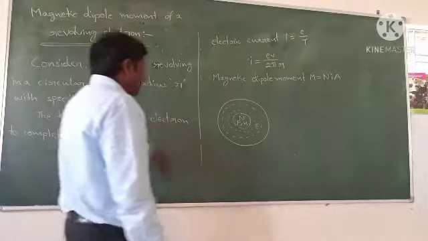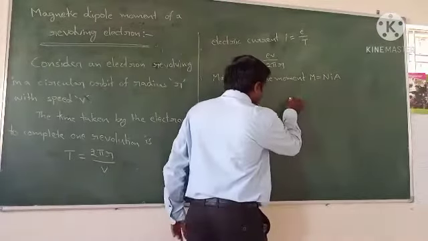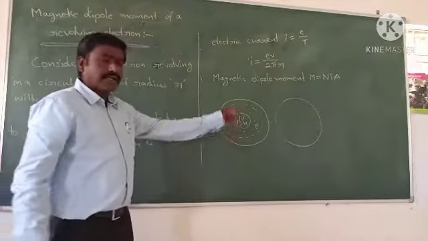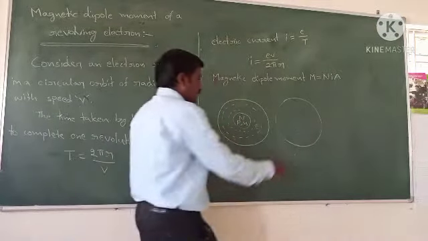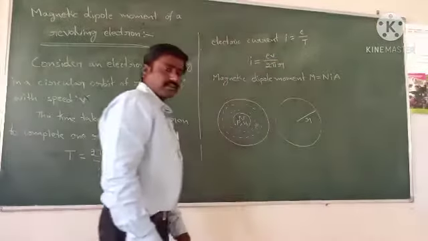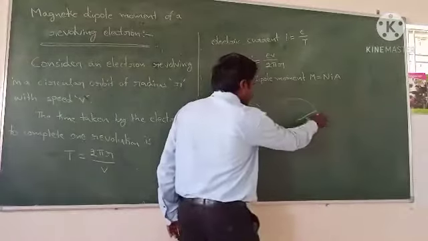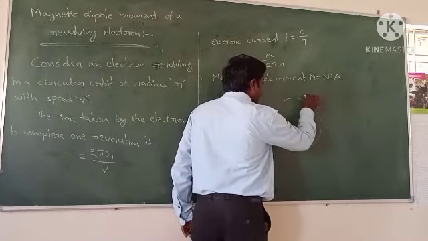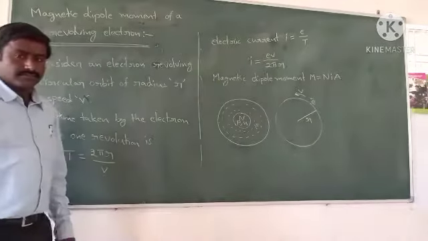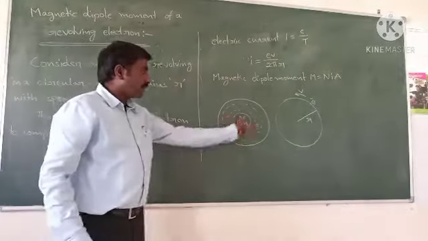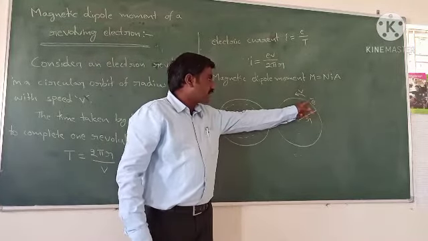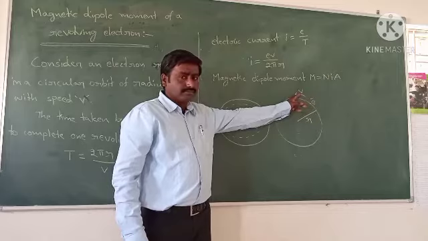So here we are taking an orbit. In this orbit the electron is revolving, and the radius of this orbit is r, and the electron is revolving in this orbit with velocity v. So we consider a particular orbit of radius r, in which the electron is revolving with a velocity v.